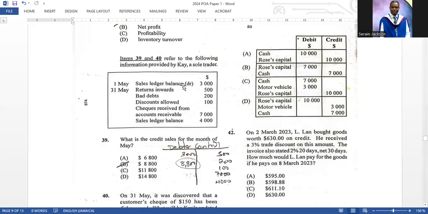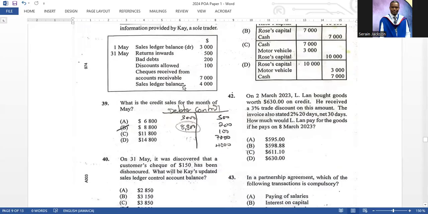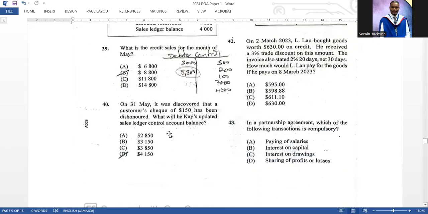Items 39 and 40 refer to the following information provided by K, a sole trader. We're given the information here. What is the credit sales for the month? As you see, I like to draw up my debtors control account and put all the information in. So I put my opening balance there, my closing balance there, and then all the other items that would be on the credit side of the control account, and then a balancing figure of 8,800, which would be on the debit side. That would be our credit sales. So it's right there. B is the correct answer.